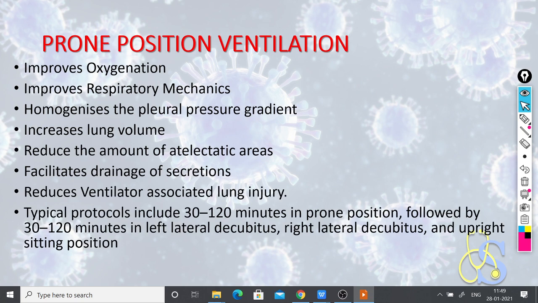What are the typical protocols for prone positioning? It includes 30 to 120 minutes in prone position, followed by 30 to 120 minutes in left lateral decubitus, then right lateral decubitus, and upright sitting position.